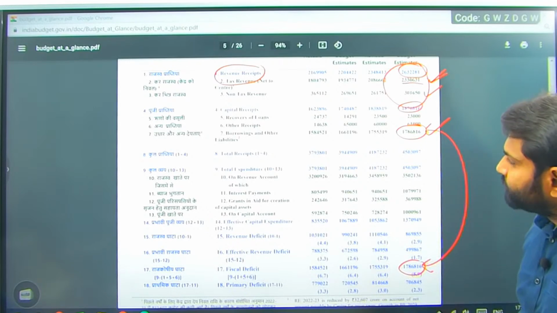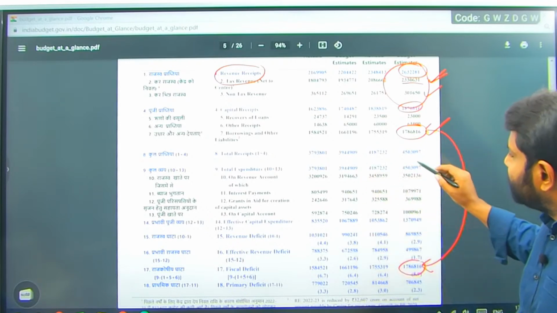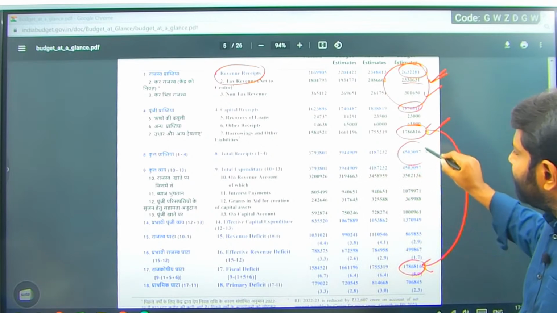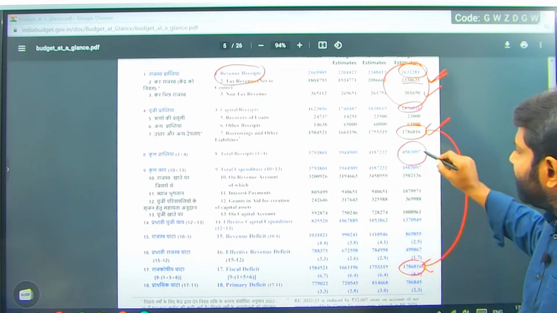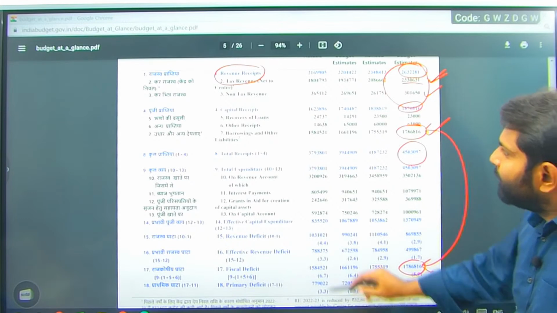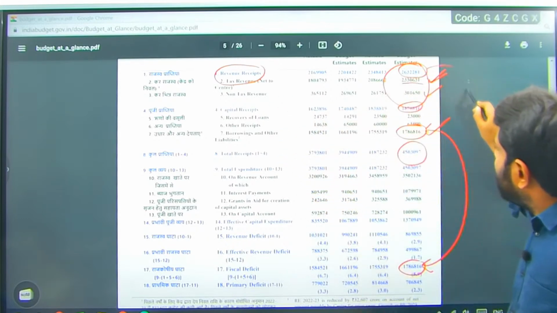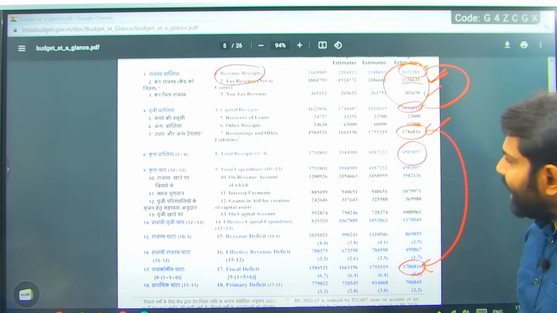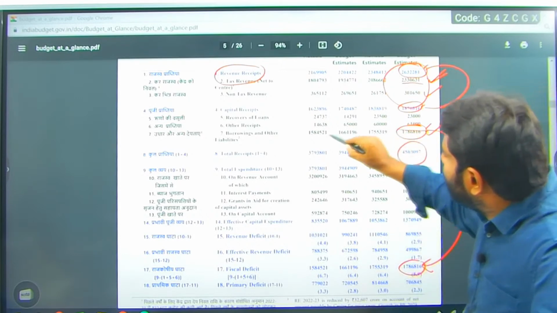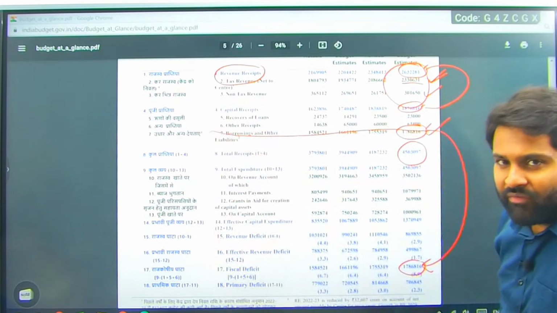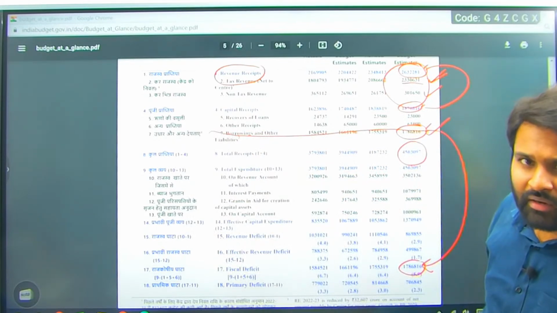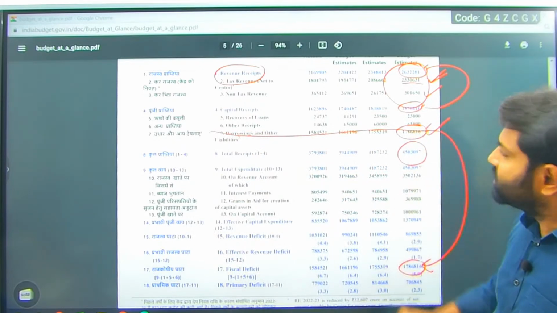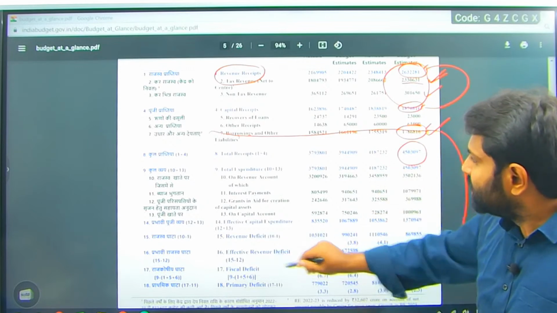Clear? So the total receipts will become 45 lakh crore, but 45 lakh crore is coming from 1 plus 4. This one added to this is coming to this number, but actual receipts is minus these borrowings. If you have to see the actual number, you have to remove these borrowings.